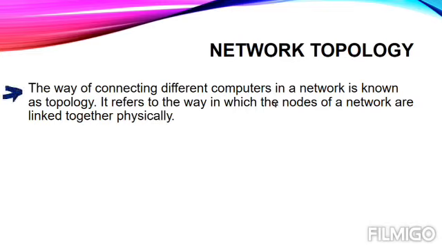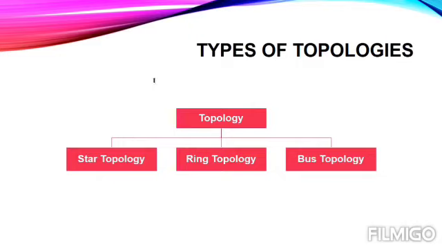The way of connecting different computers in a network is known as topology. It refers to the way in which the nodes of a computer network are linked together physically. It means all the methods that we use for connecting the computers are termed as topologies. Whether you are using a simple wired connection or a wireless connection, the technology and terms that we are using are a part of some kind of topology. So now one by one we have to learn about all these topologies, and also discuss their advantages and disadvantages. So now let's begin.